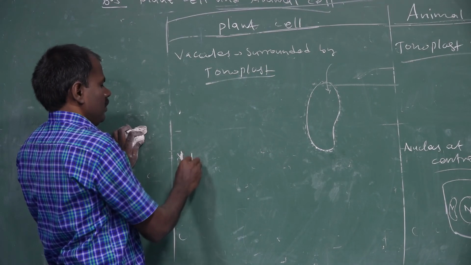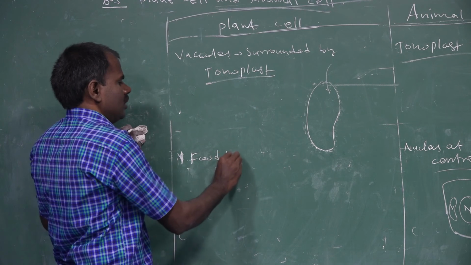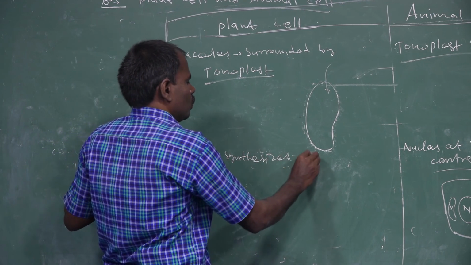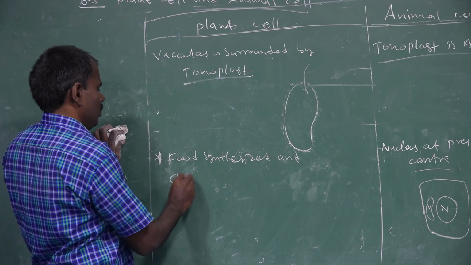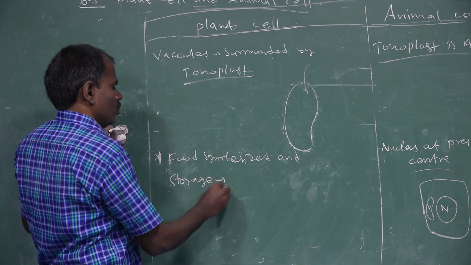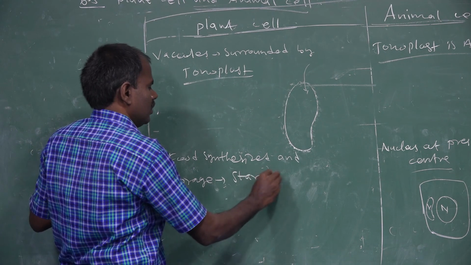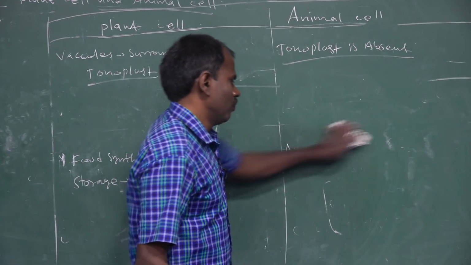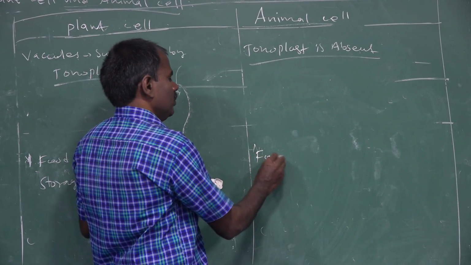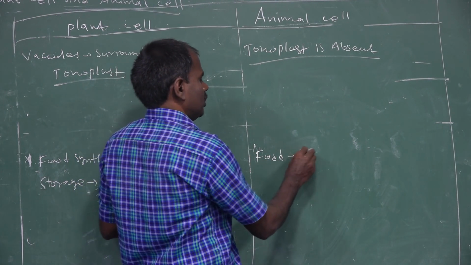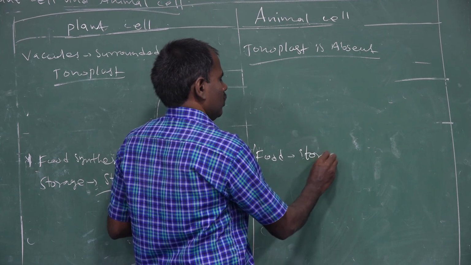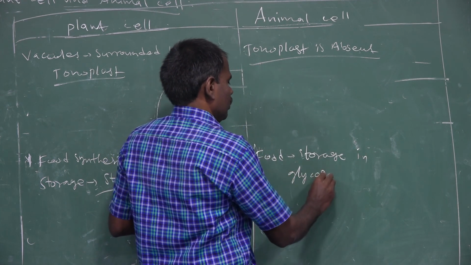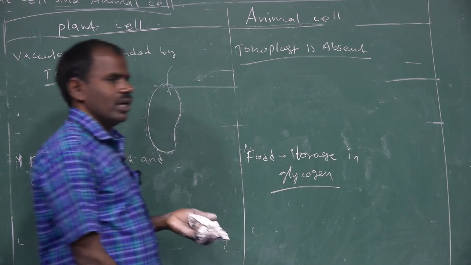Next, food synthesized and storage. In plant cells, food is stored as starch. In animal cells, the food is stored as glycogen.